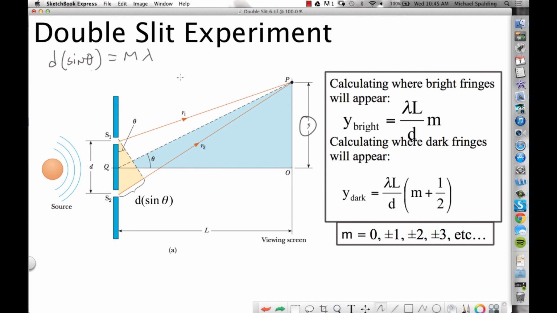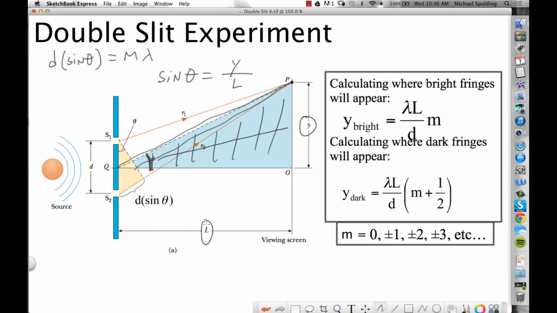Now look, sine theta, so focus on this blue triangle. Sine theta can be approximated to y over L. So look, here's the theta right here. What's sine? Opposite, which is y, no problem there. And then why the heck am I saying the hypotenuse is L? Because sine is opposite over hypotenuse. So what we're doing is we're approximating this hypotenuse to be L. Now, why can we do that? The reason we can do it is because theta is small.